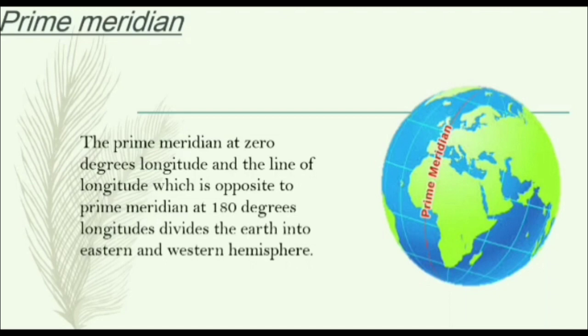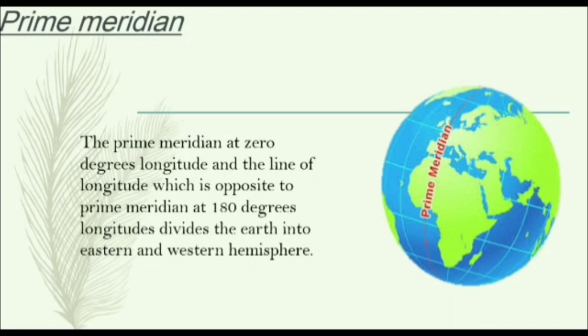Okay, the prime meridian is at 0 degree, and the line just opposite to the prime meridian is the longitude at 180 degree. That divides the earth into eastern and western hemisphere. See, this part is the eastern hemisphere, and this part is the western hemisphere.